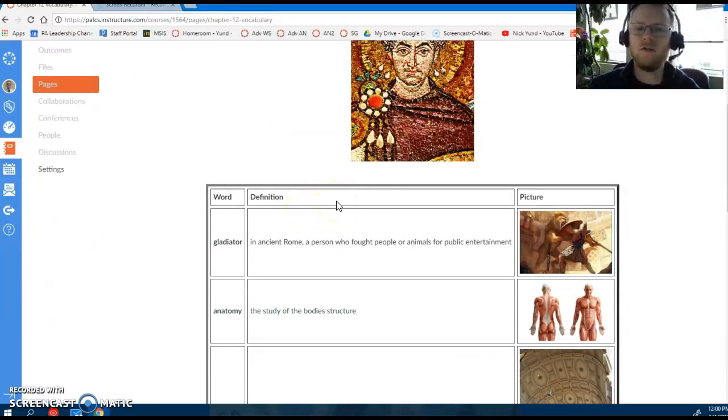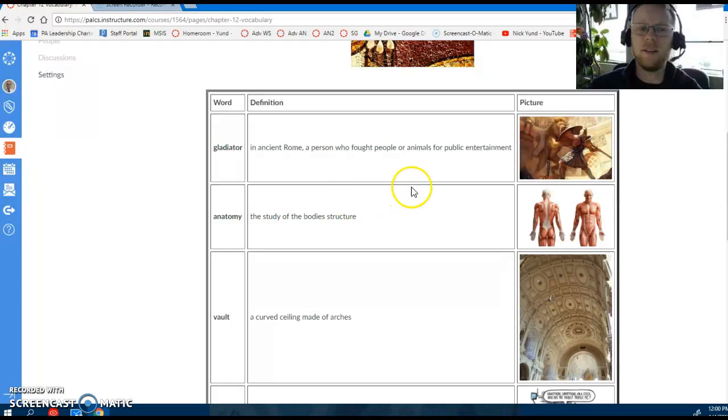Alright, gladiator. In ancient Rome, a person who fought people or animals for public entertainment. He's looking pretty hard. Anatomy, the study of the body's structure.